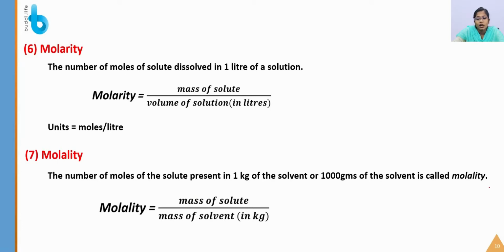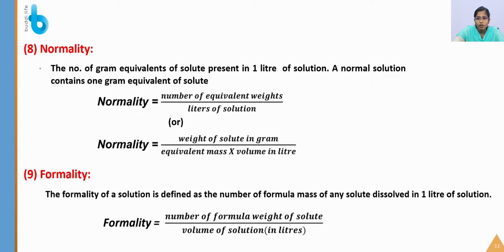So now we are considering in terms of weight, that is mass, 1 kg of solvent. First, in the volume case, that is molarity, and next, in terms of mass, that is molality. So you are going to dissolve the number of moles of the solute present in 1 kg of solvent. So the molality formula is the mass of the solute divided by mass of solvent in kg. And then the next one is the normality.